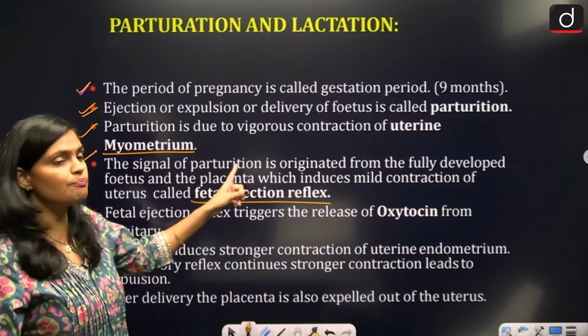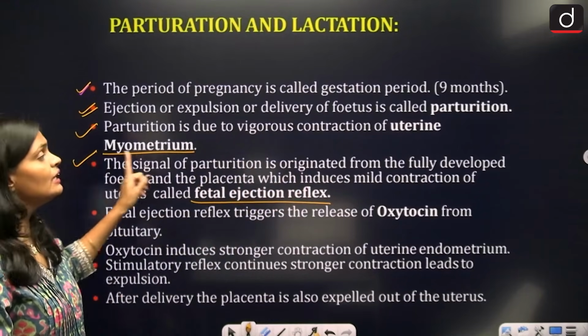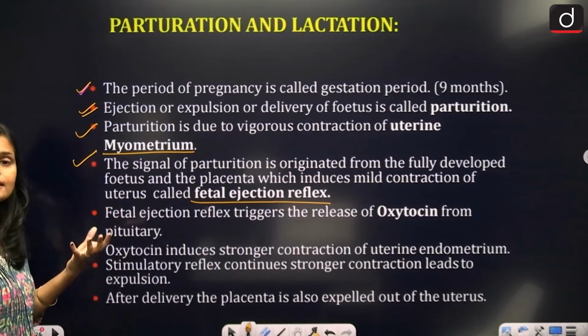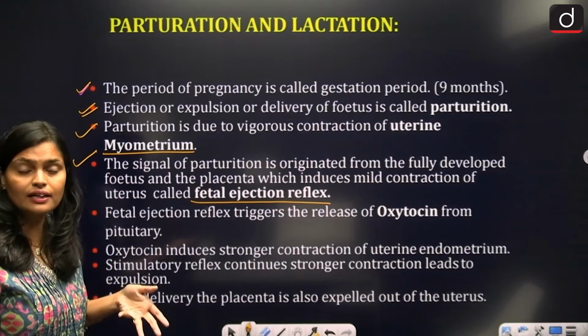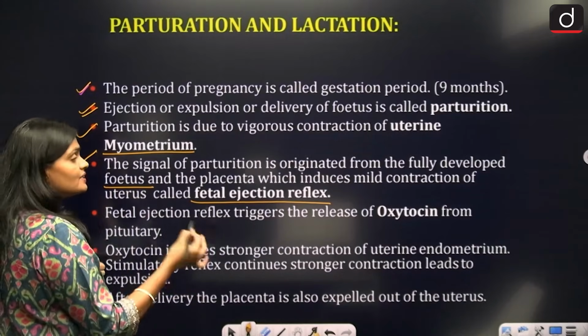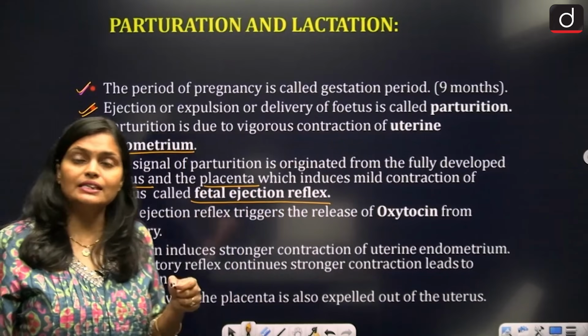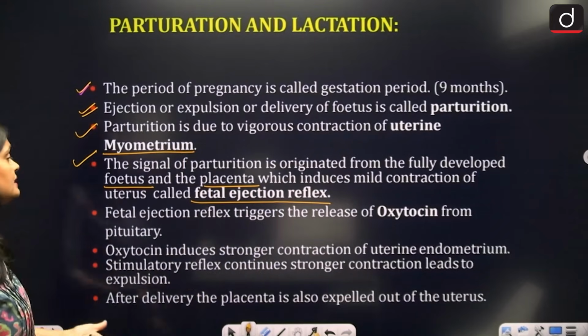So the signal of parturition originated, where does this signal come from that now I have to come out? Who will give the signal? The signal given by the fetus itself and the placenta. So the fetus and the placenta both will provide the signal.